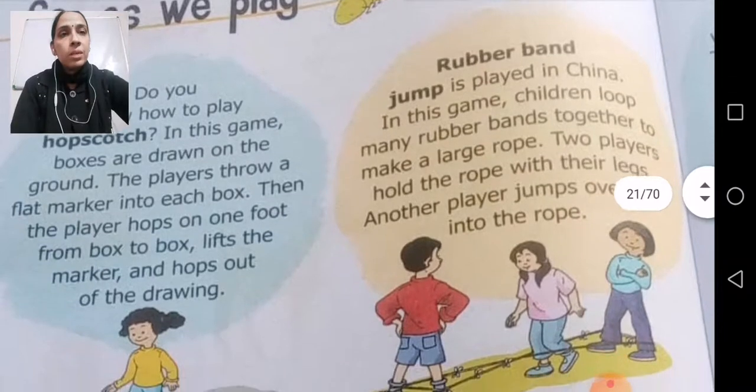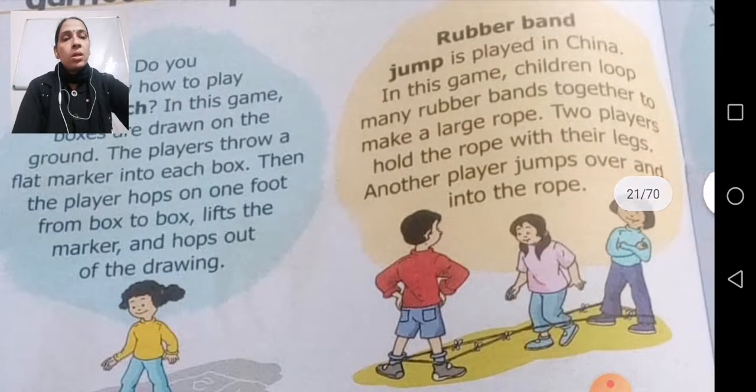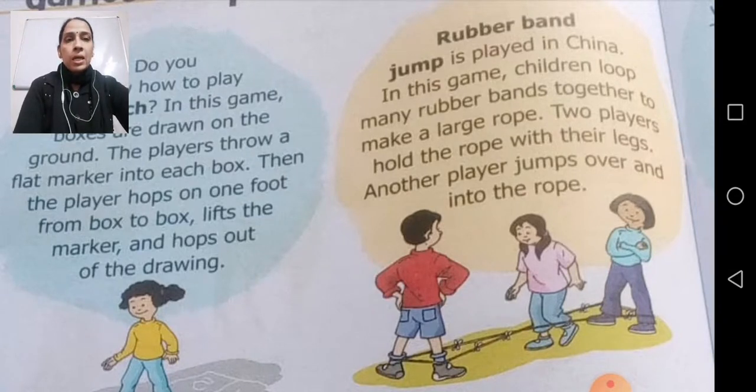As you can see in the picture, I will scroll that picture. You can see that two boys are stretching that rubber band and standing, and another player jumps over and into the rope. So the third player is supposed to jump and hop into the rope. That gives the name rubber band jump.